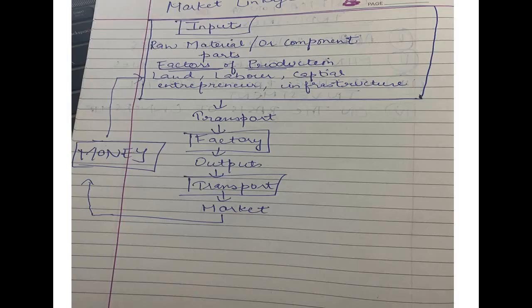Now if we talk about market linkage, how does it actually work? First of all, the raw material or the component factors of production, as we have just talked about, are transported to these factories. They make valuable products out of them. Then these products are transported to the market, where the money comes in, and it eventually goes again to the production sector. So this is the market linkage chain that actually works.